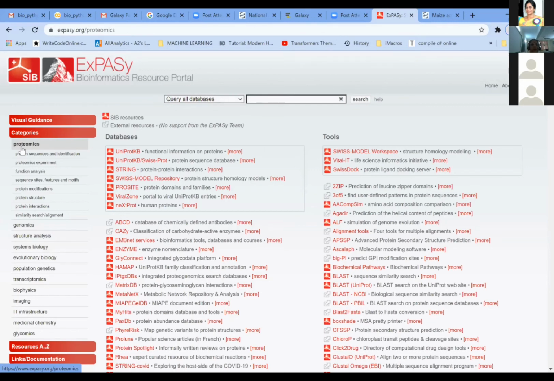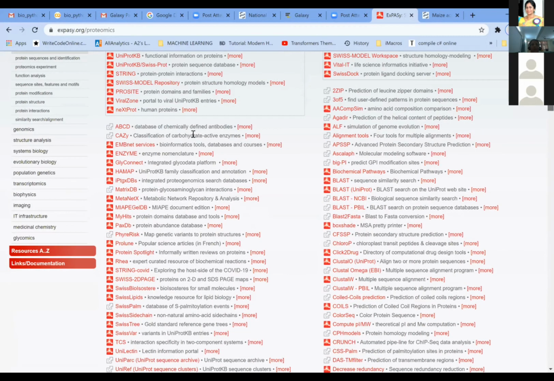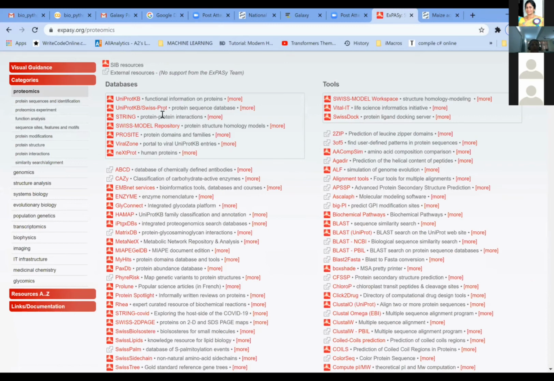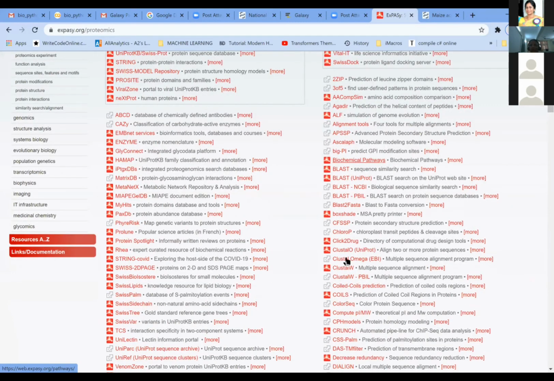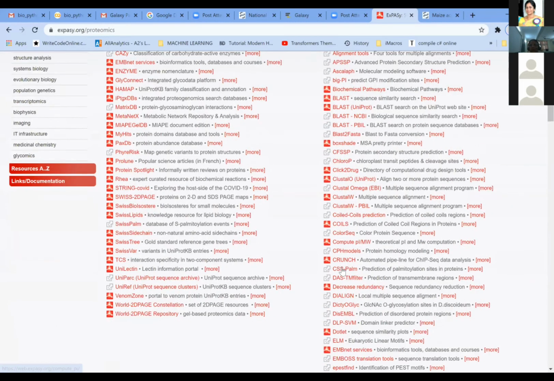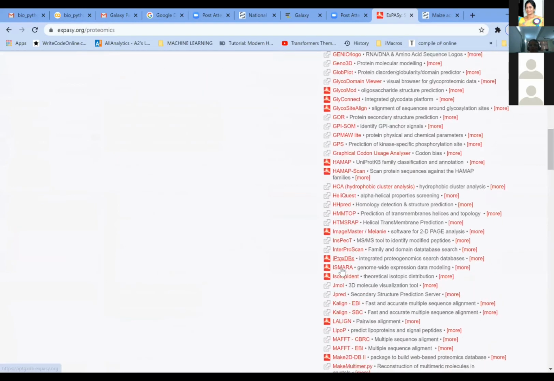In proteomics, when I click, you have all these different links popping up. There are databases, as Madam told, where you can get the sequences, and there are also certain tools which will help you to analyze your protein sequences. Out of these, for now, I'm going to tell you how to see the sequence. If you have an amino acid sequence, how are you going to look at the sequence of the protein.